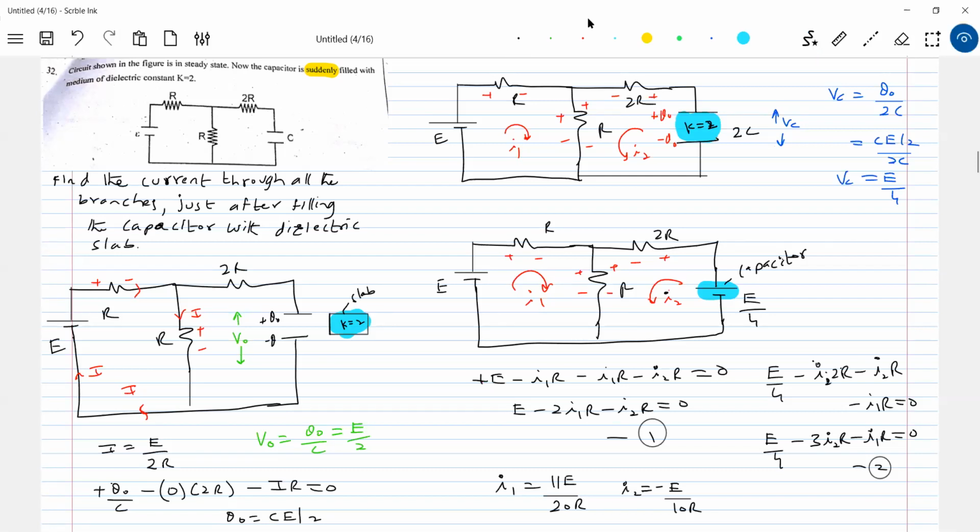Look at this one, E by 2. What is the drop here? E by 4. So the cell and circuit will again make the capacitor attain this steady state. Definitely the charge in the capacitor, after filling up, will try to increase further so that the drop equals E by 2. So at any instant of time, you write Q naught plus Q, then write the loop equation, then solve it again.